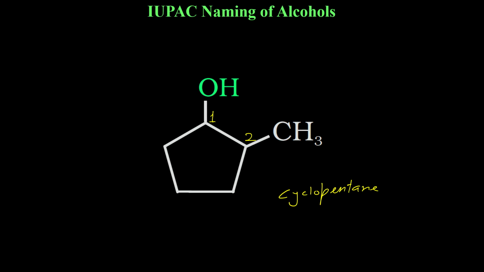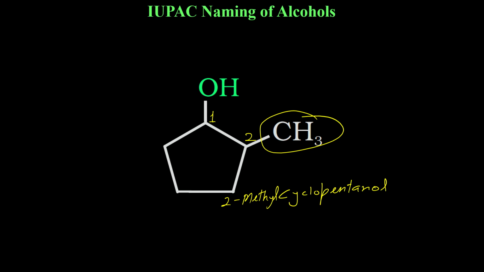So cyclopentane, on 1 you have ol. So you can write, because it is on 1, cyclopentanol, and CH3, methyl group, is a substituent group, will come before it, 2-methyl. 2-methyl cyclopentanol. You won't write pentan-1-ol, because OH decides the number of carbon.